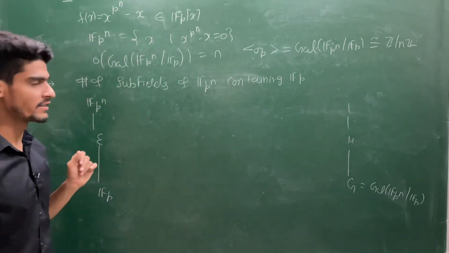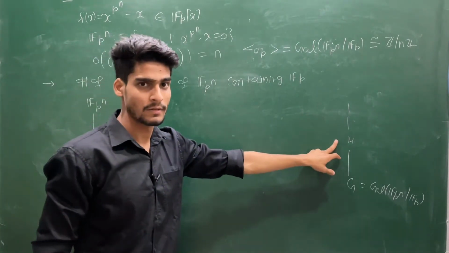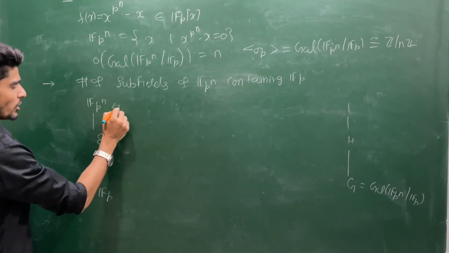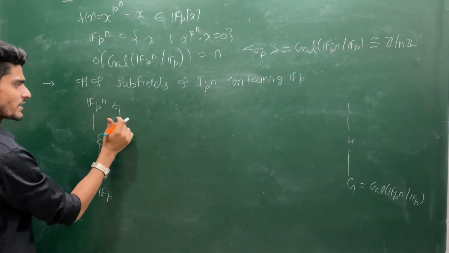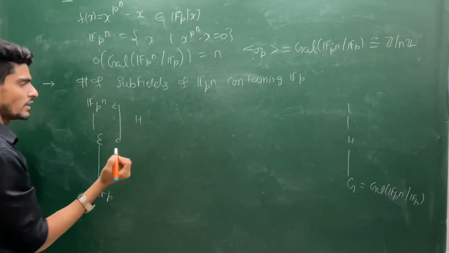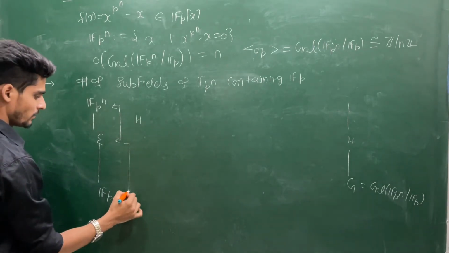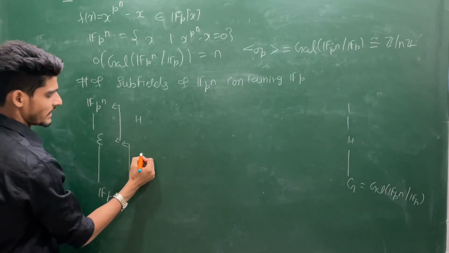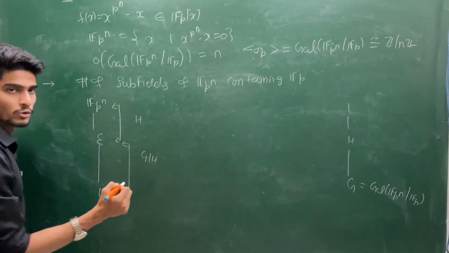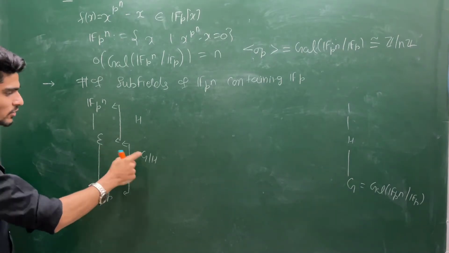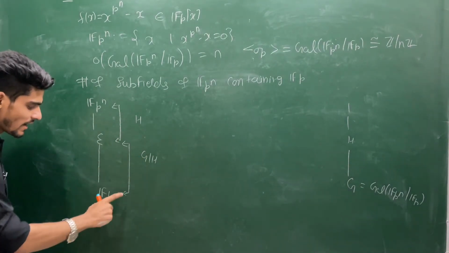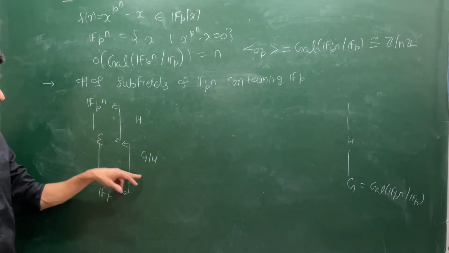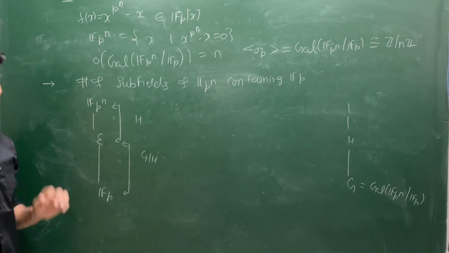So how many subfields can be there? As many as subgroups are there. And you know that the degree of extension is the same as the number of elements in H, and the degree of this extension is the cardinality of this set G by H. That we know. And once it is Galois, then it is isomorphic to the G by H group. But this E over Fp is Galois if and only if H is normal in G. That we have seen from the fundamental theorem of Galois extension.